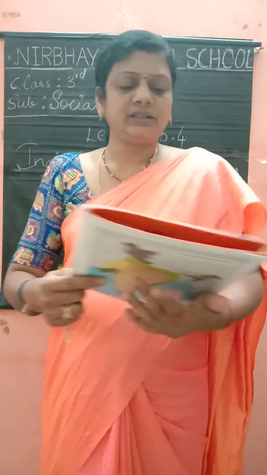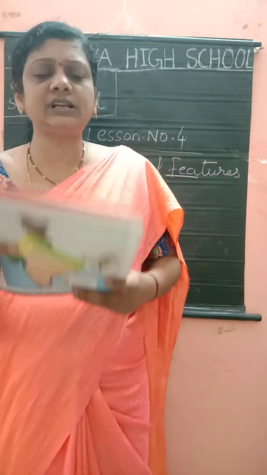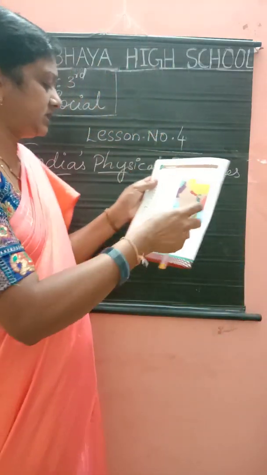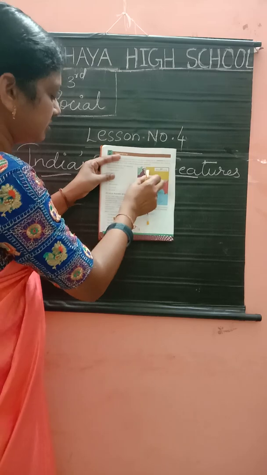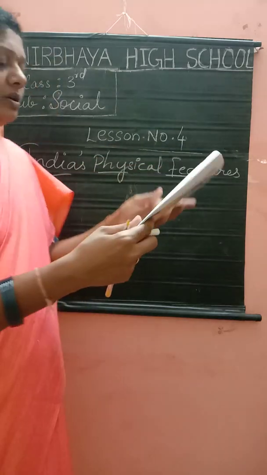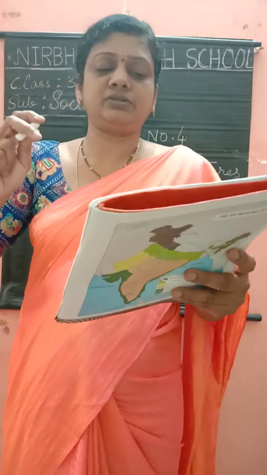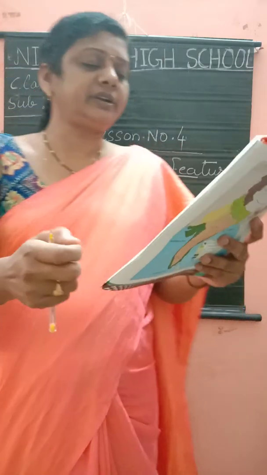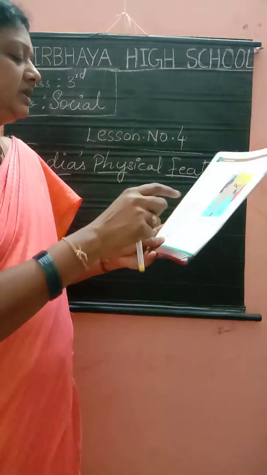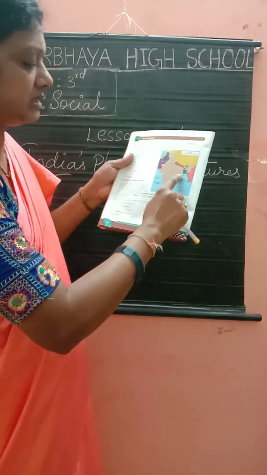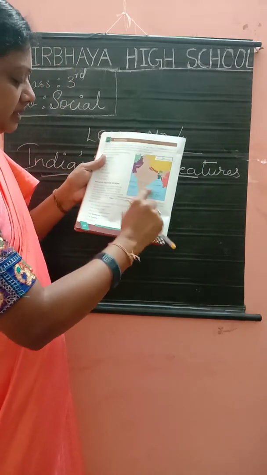And the physical features of India. To the north, India is surrounded by the Himalayas, the world's highest mountain ranges. To the south, east and west, India is surrounded by water. This blue color is water.